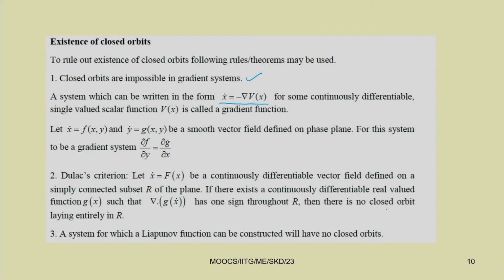So, these are the conditions you may have to check, where a closed orbit cannot exist or you cannot find a closed orbit in all these cases.